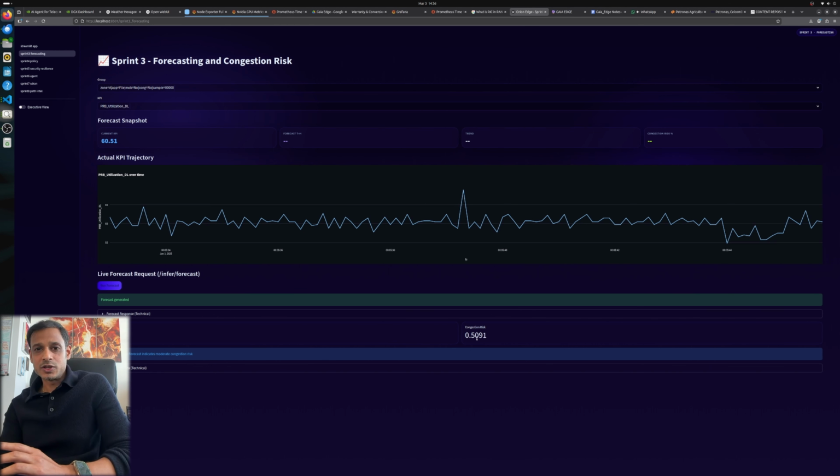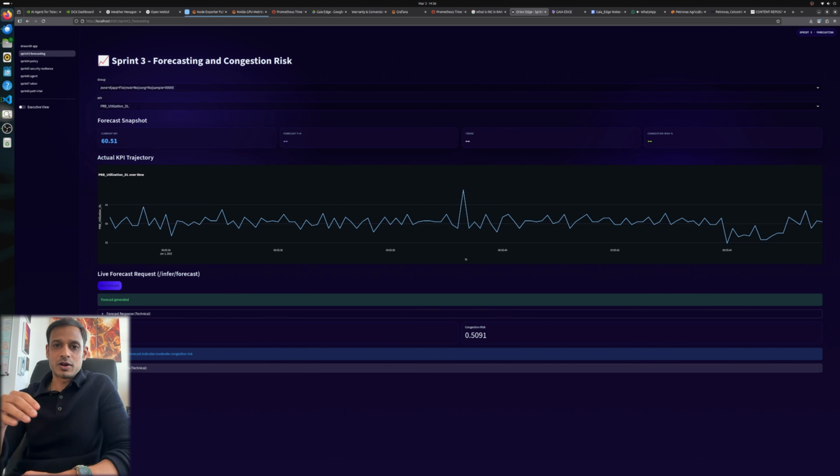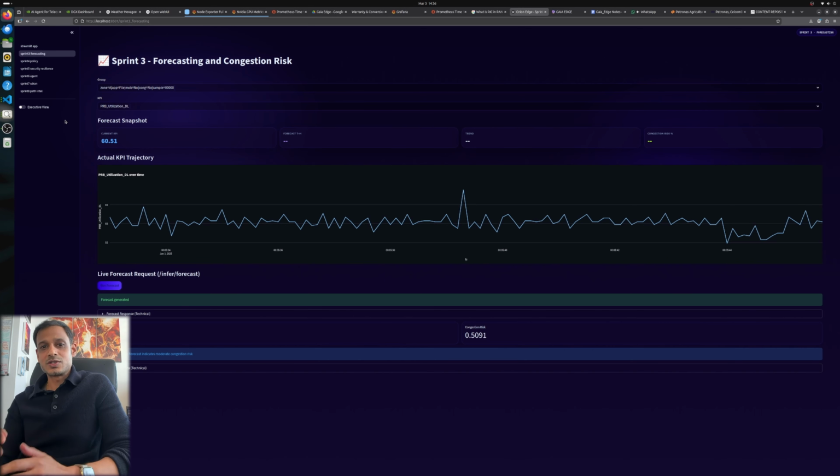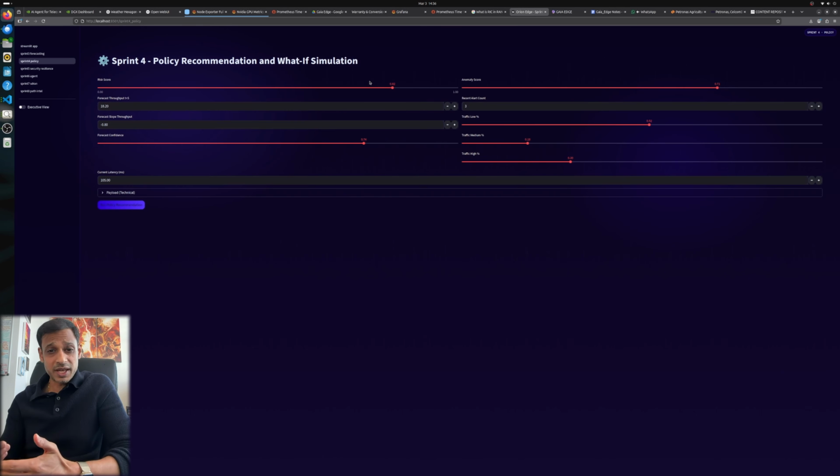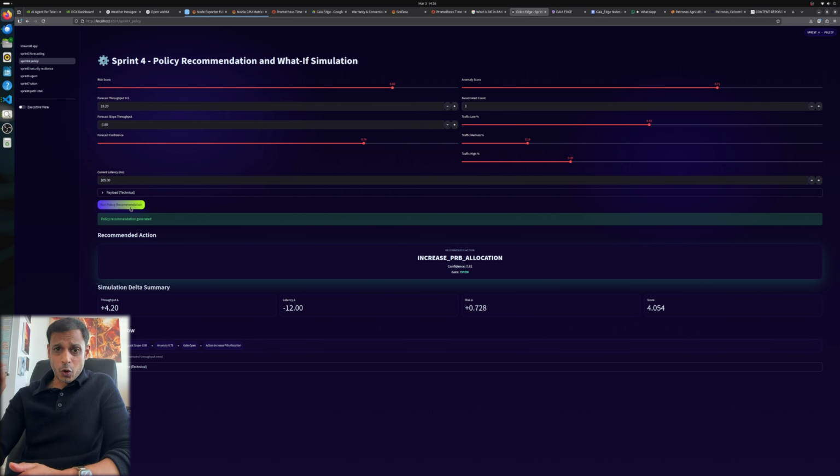Where we get really interesting is when we start looking at forecasting and congestion risks. So this is really important when you think of PRBs in RAN, so that's a physical resource block, and we're able to run some models and actually forecast and give you a congestion risk score.